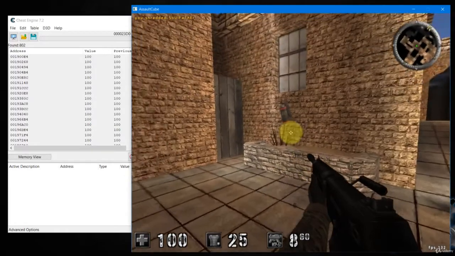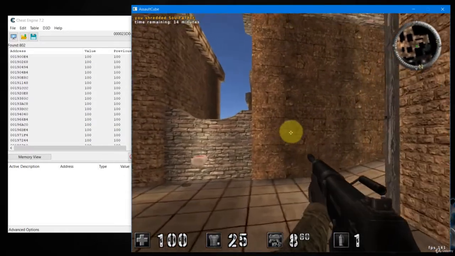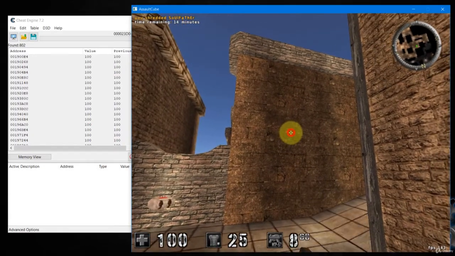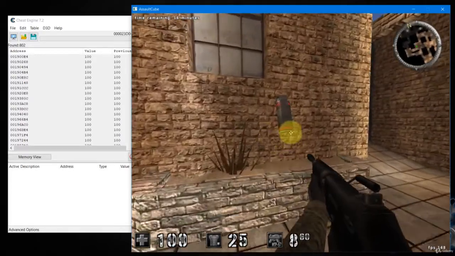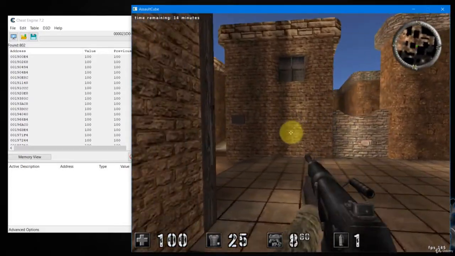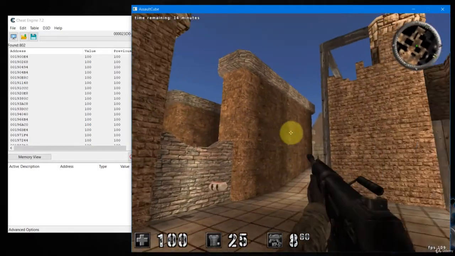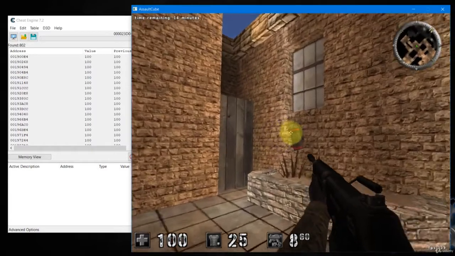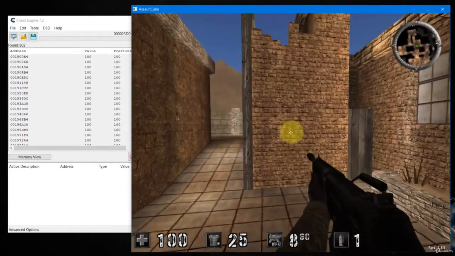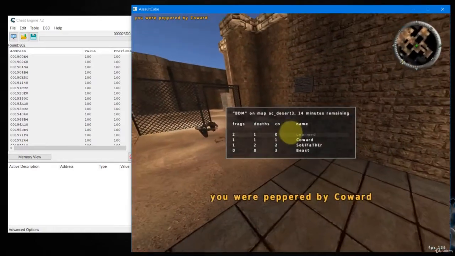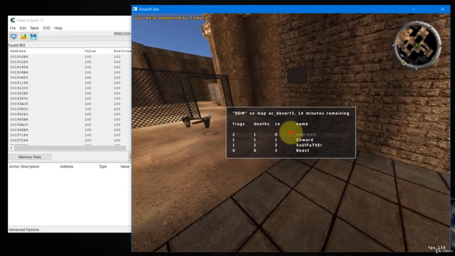Alright, we are too far from the grenade. Try again. Still too far. One more time. Okay, try this wall. Alright. Oops. He got shot from the back. Respawn.